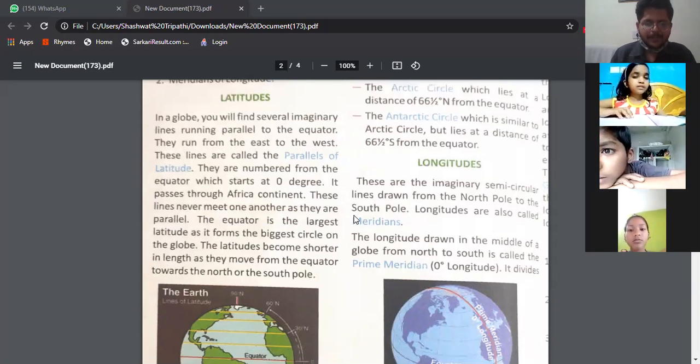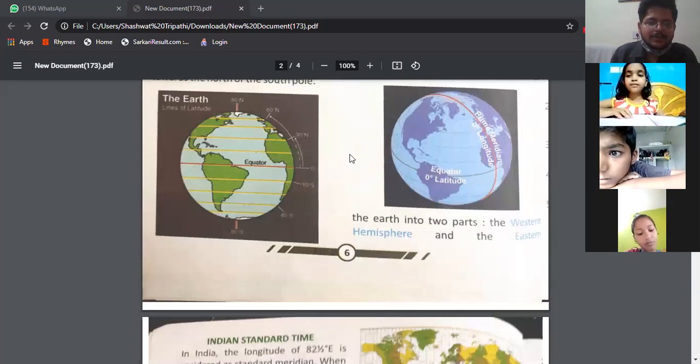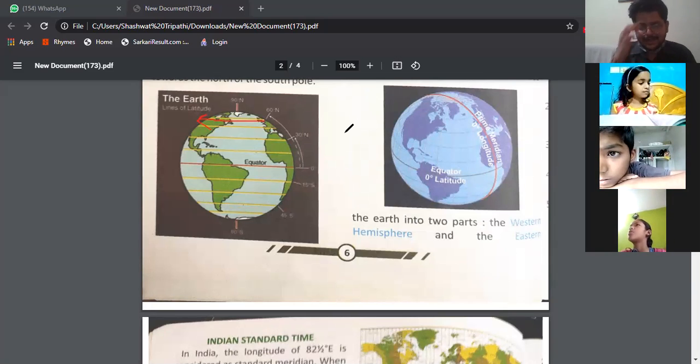Now see, the first thing it has told, what are latitudes? Latitudes are imaginary lines that are drawn from east to west. Second thing is, from where does it start? It starts from the equator. You can see this red color line here.